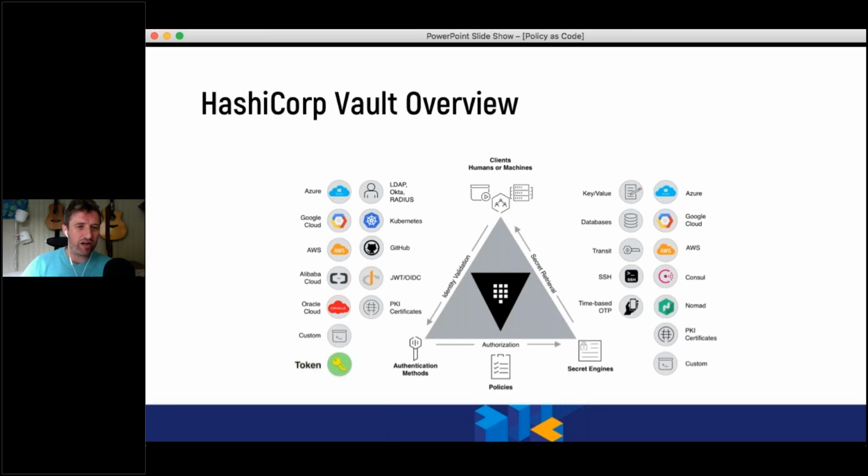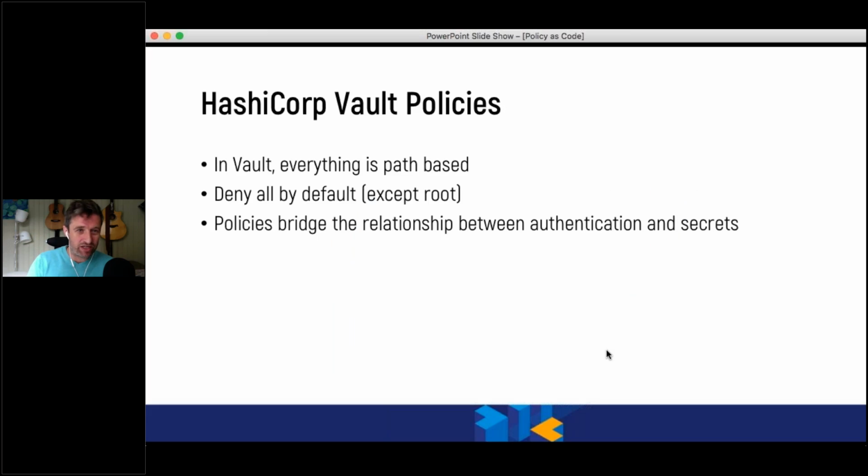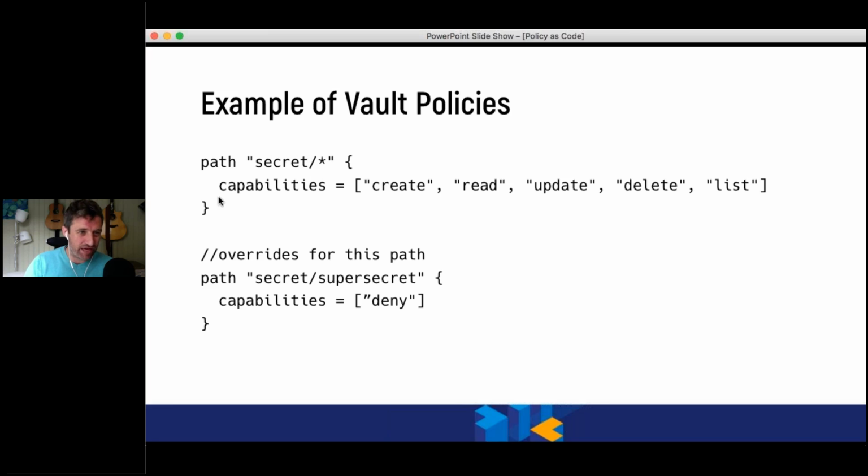And when we imagine the way Vault operates, at the top of the triangle we've got humans or machines accessing different authentication models, and then policies that give access to secrets engines. And so our policy as code in Vault is defined as a way of giving specific rules for accessing parts of the API. So this would be giving access to different parts of Vault's API, or denying parts of access to Vault's API. And I wanted to give that as a different example, because I think these are the main two policy as code tools that people are going to use.